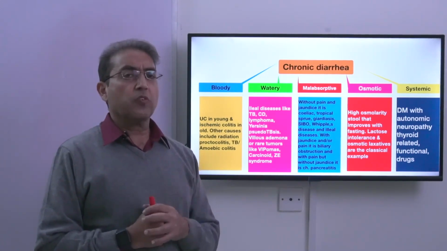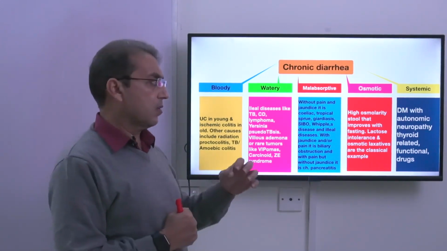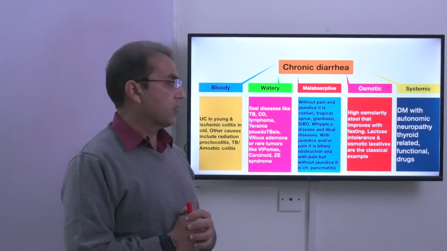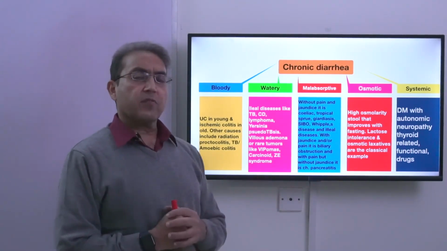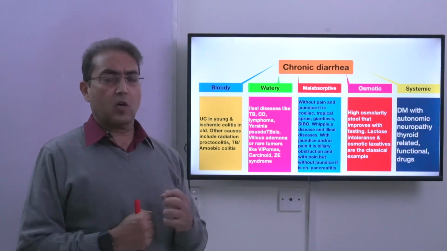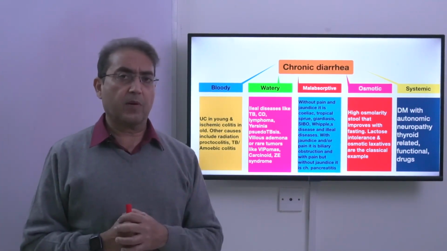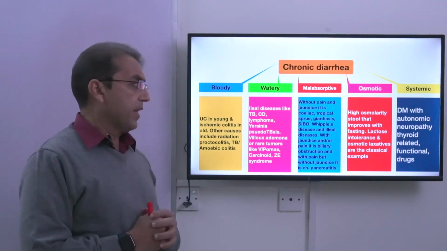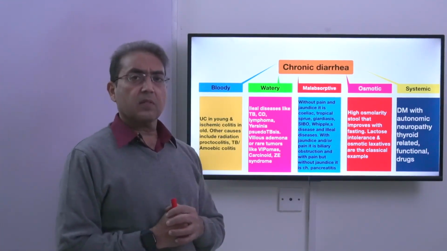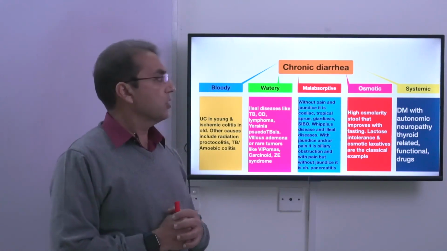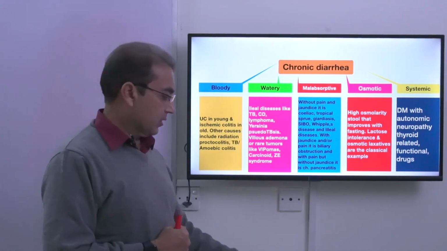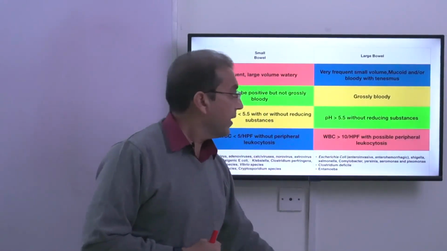That is, the stool frequency is increased, but they also can have diarrhea as well. And then diarrhea can be part of the functional syndromes like functional diarrhea, or as part of the irritable bowel syndrome, the patient can have diarrhea. And then certain drugs can cause diarrhea. So you see, these are multiple reasons of chronic diarrhea.